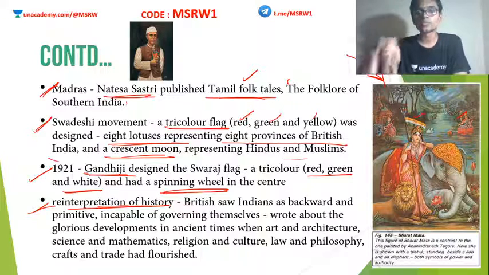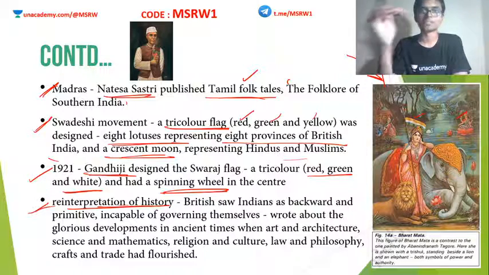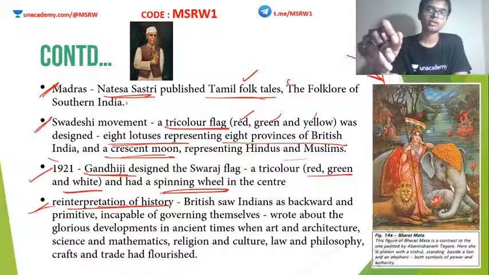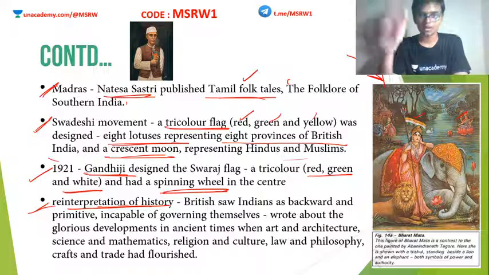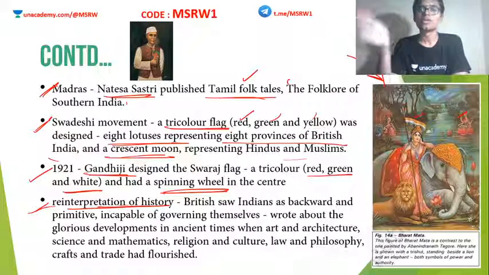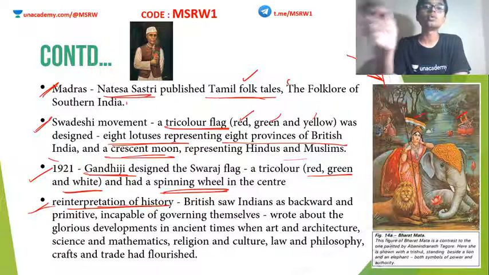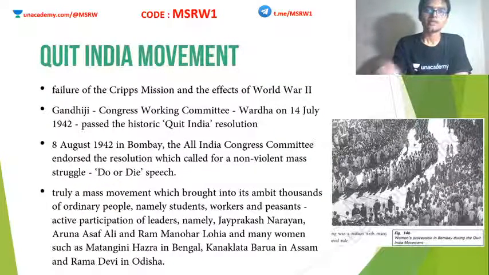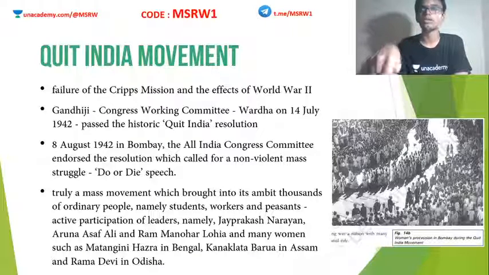The problem was that they considered medieval times as a time of stagnation. They glorified ancient times, which were ruled by Hindus, and they did not do the same with regard to medieval India. And understand that medieval India was ruled by Muslims. So this kind of interpretation, although it led to nationalistic feelings, also led to division between Hindus and Muslims. Clear? So the Indian National Congress at this time was predominantly pictured, or blamed, as an organization of Hindus because of all these reasons.